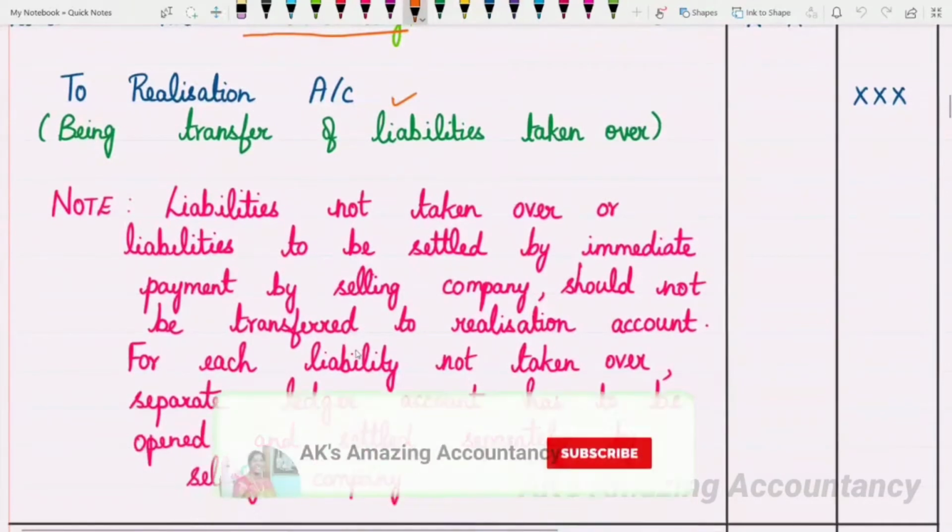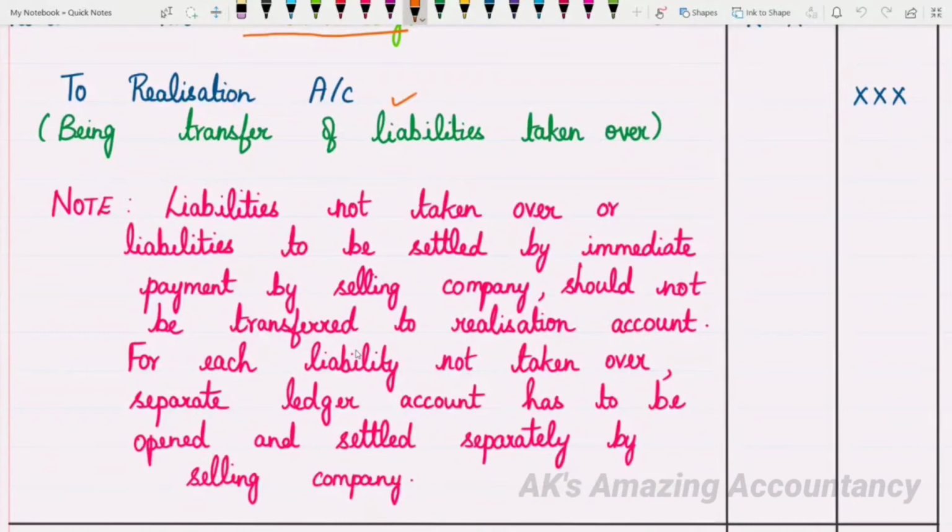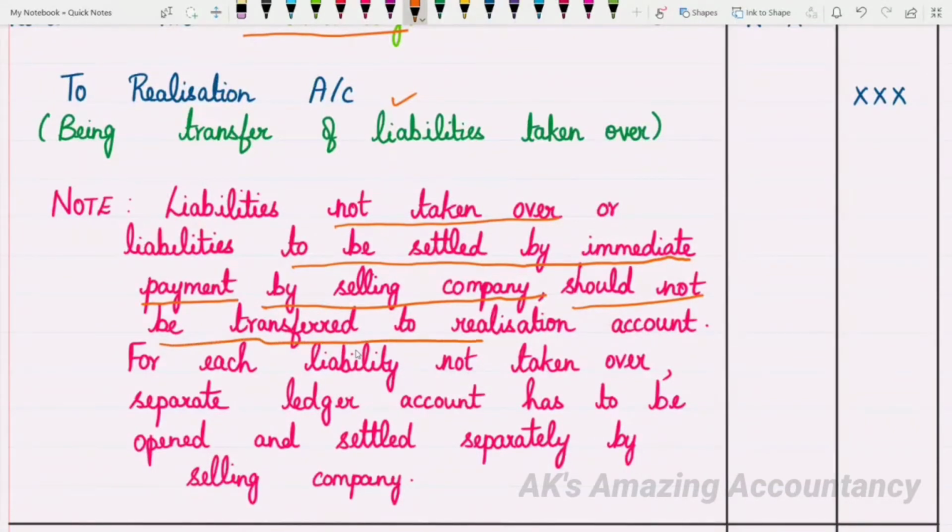So here is an important point to be noted. I have given it here. Liabilities not taken over, or liabilities to be settled by immediate payment by selling company, should not be transferred to realization account. I hope you are able to understand this sentence. Should not be transferred to realization account.